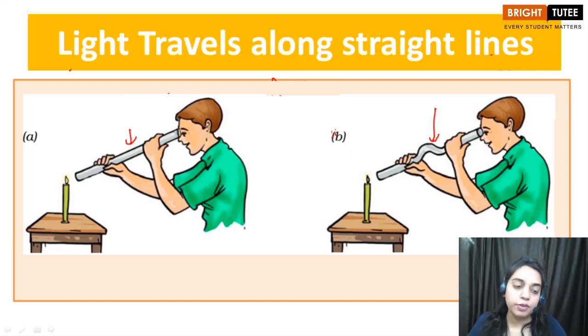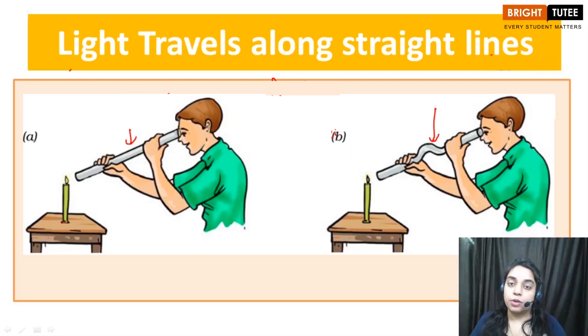So children, what you have to do is place a candle. You can also use a torch. Make sure that you are doing this experiment in a slightly darker room so that you can observe the light properly. Now you're going to hold this rubber pipe like this, and from this side you will try to observe the flame of the candle. And what will be the observation for this part? That you will be able to see the light or the flame of the candle.